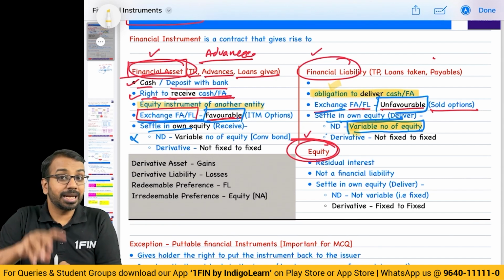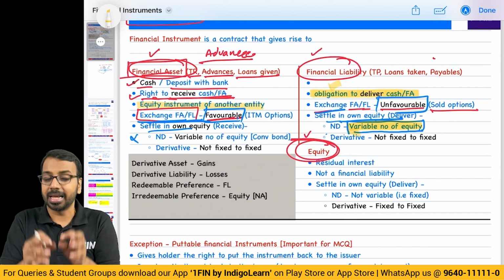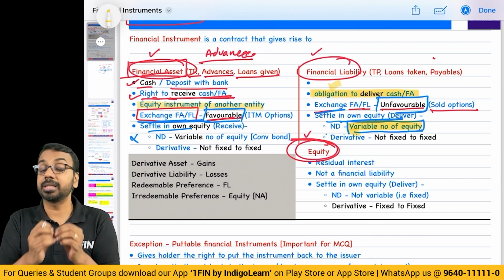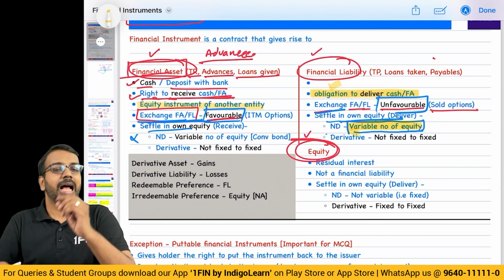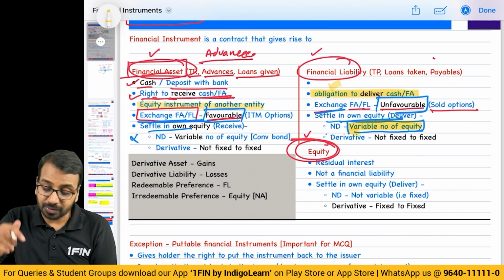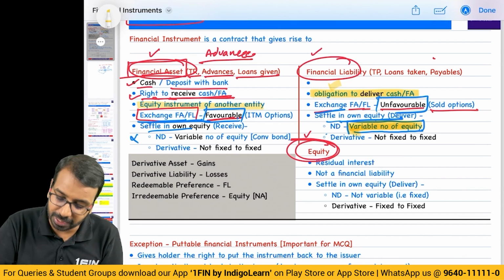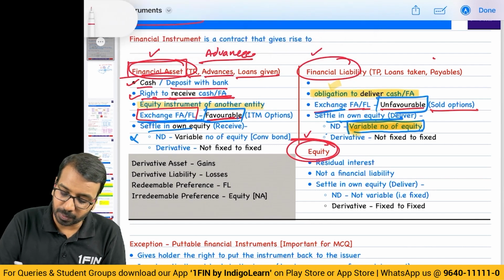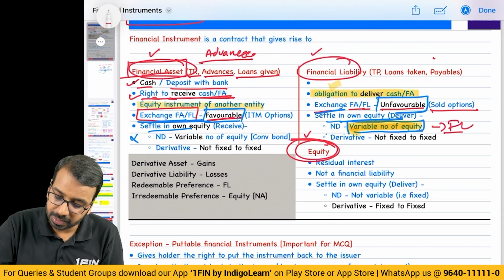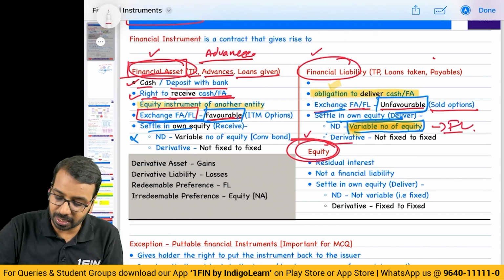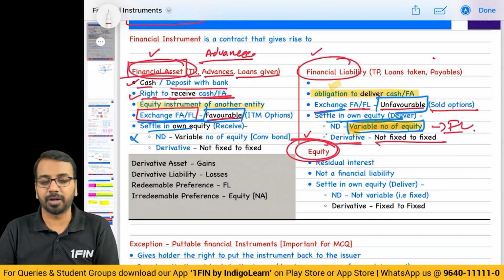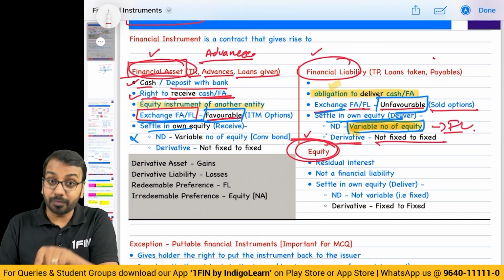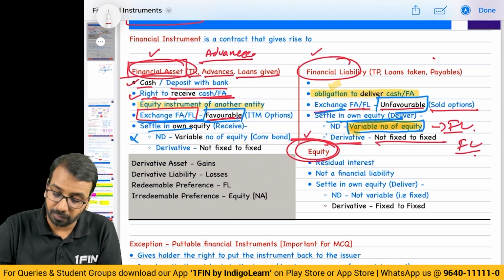I am not saying that I will give you 10,000 shares. I am saying that I will give you so many shares such that the value is 1 lakh. The value is 1 lakh, or depending on the price, I will give you some number of shares. If that is the case, if the number of shares is variable and I have agreed to give it to you, then in that case, this becomes a financial liability. Similarly, if there is a derivative contract which is not fixed to fixed, again we can consider variable for examination purposes, if it is not fixed to fixed, then also it becomes a financial liability.